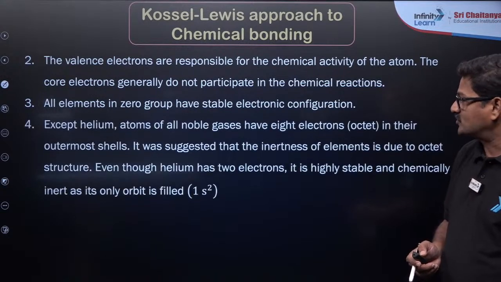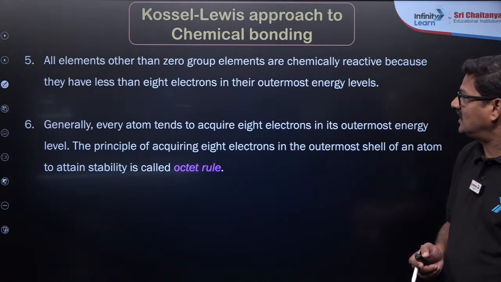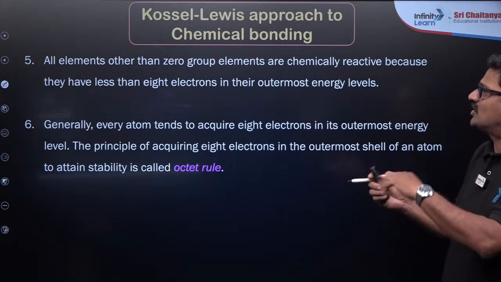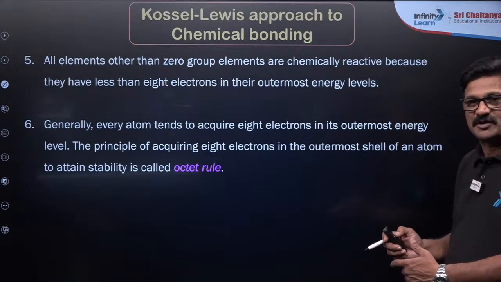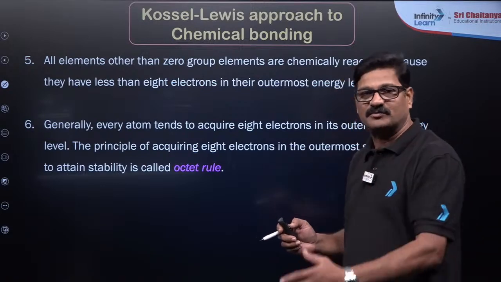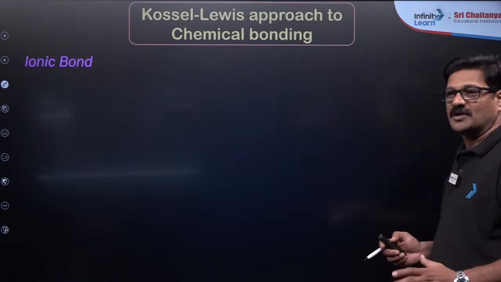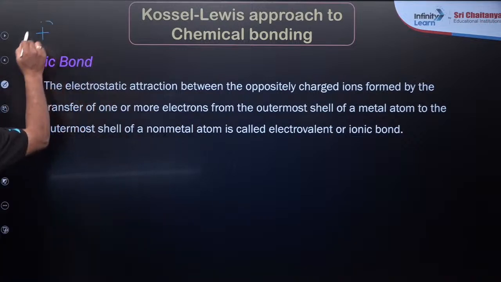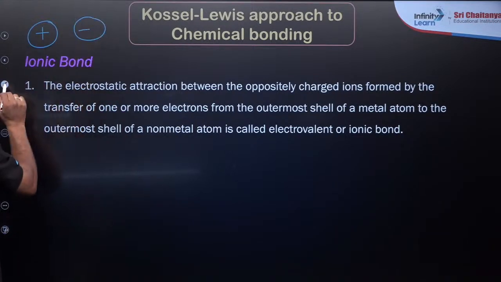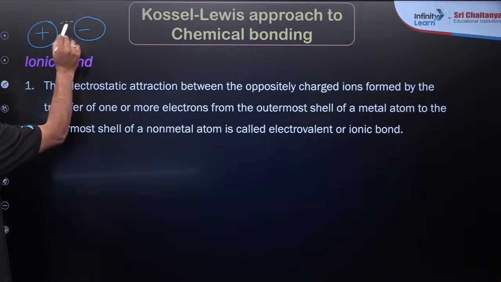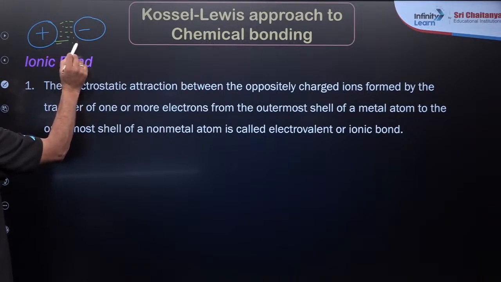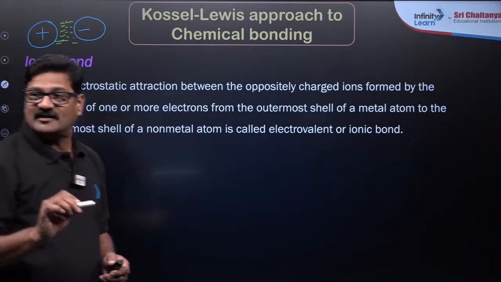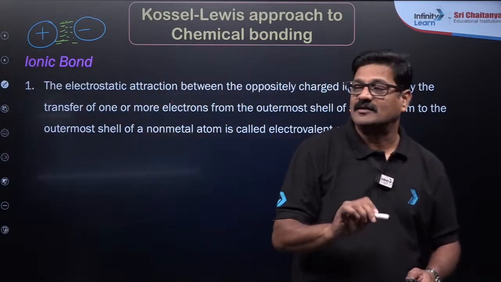Okay, so this is all about the octet, and I already explained. I don't want to give such a granular level of discussion on these basics, because everybody knows it. Directly we will jump into the subject. So let's talk about the ionic bond. An ionic bond is when a cation and an anion are taken, and the electrostatic force of attraction between the cation and anion is called an electrovalent bond or ionic bond.